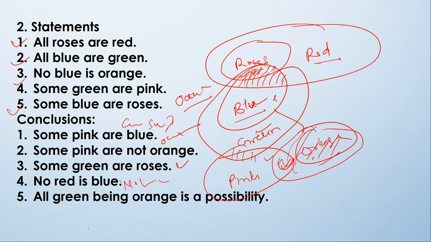Now all green being orange is a possibility. Where is green? This is green, and what it is saying is all green being orange is a possibility. So listen, what we can say is no blue is orange. So if no blue is orange and this part is both green and blue, how can all green be orange? So this is also not following. What is our answer? Our answer will be fourth, only fourth and fifth are not following.